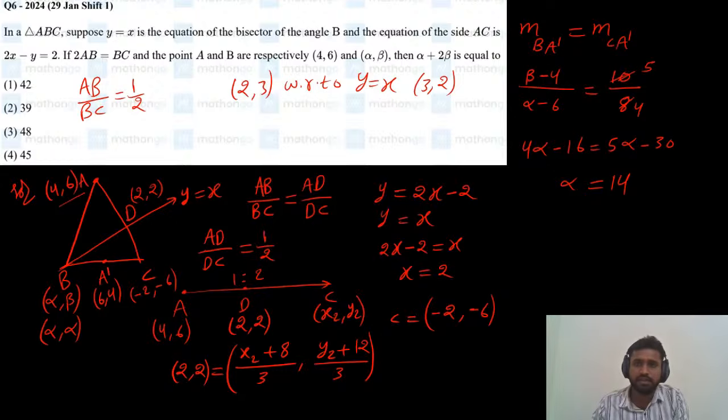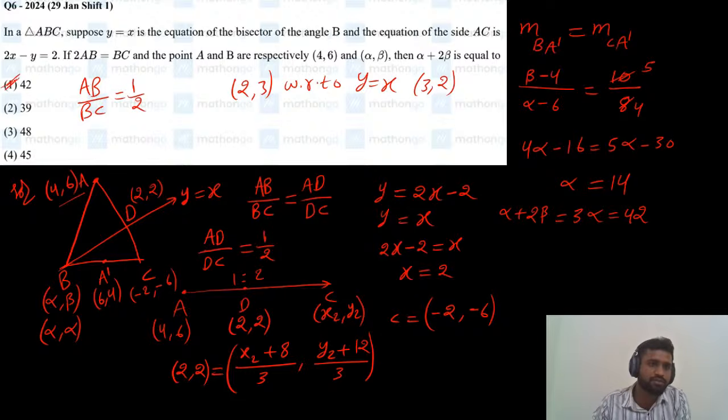Now what they are asking is alpha plus 2 beta. We need to find the alpha plus 2 beta value, which is nothing but alpha plus 2 alpha, which is 3 times alpha. Alpha is 14, so 3 times alpha is 42. So the correct option is 42 for this question.